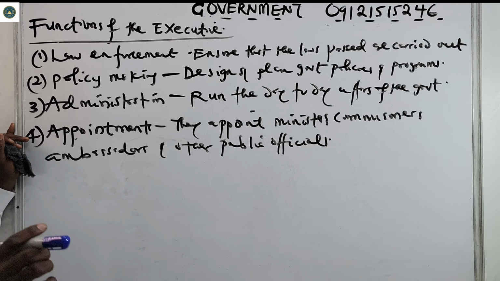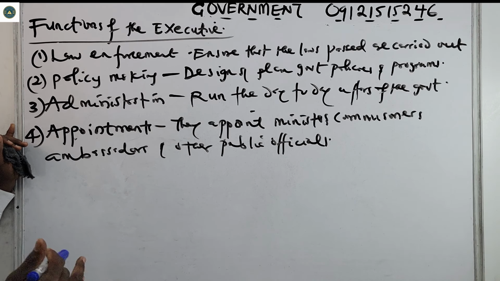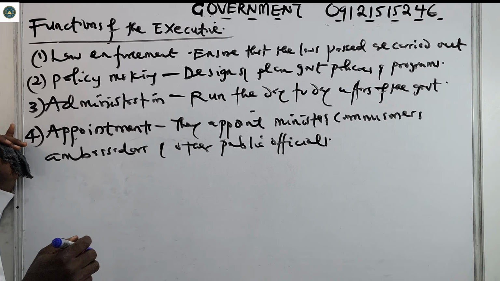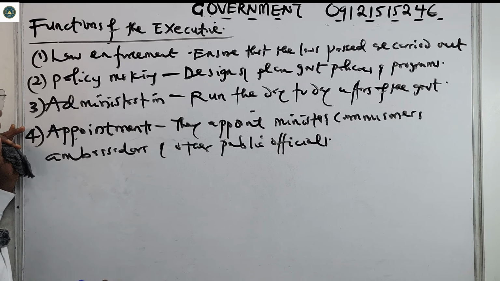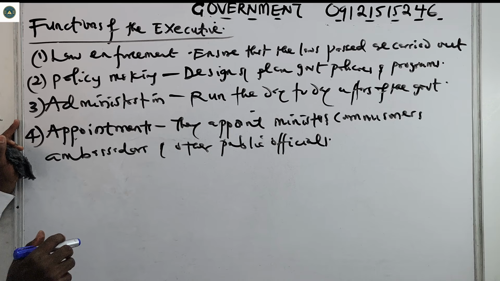They appoint ministers to head several ministries, commissioners, like in the states, to head several ministries. They also have ambassadors, and other public officials of the government. That's the function of the executive.